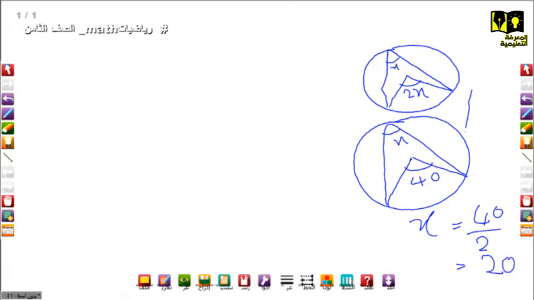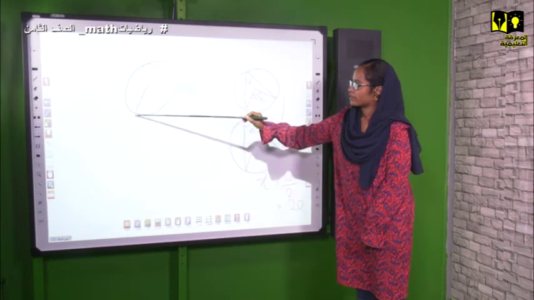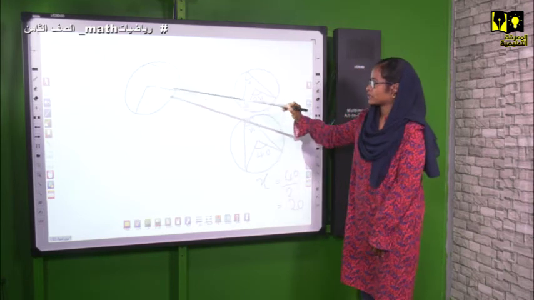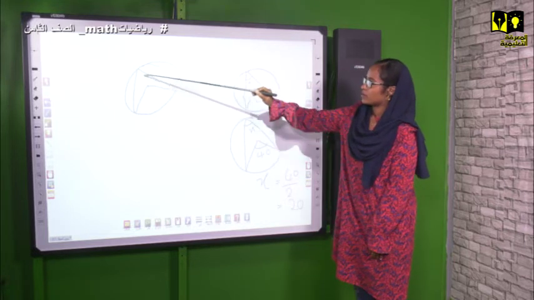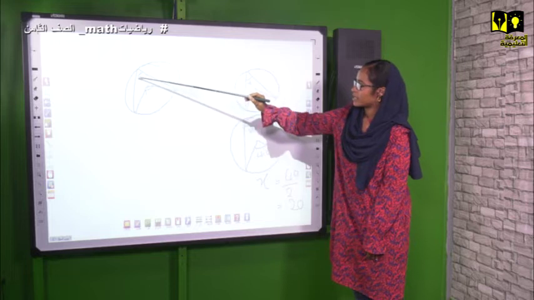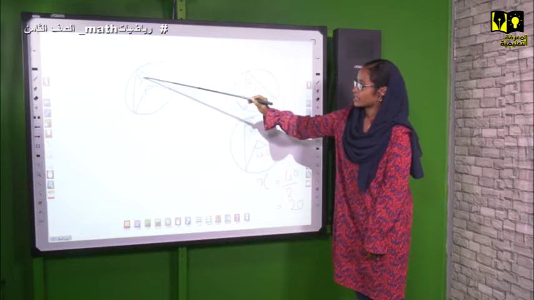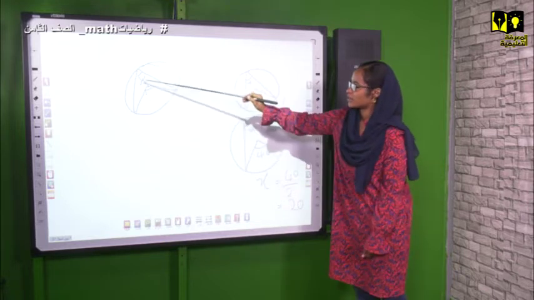Then we have other example. Here I'm going to give you the central and you find the circumference. So the circumference angle is 30. I know my handwriting is not well, so this is 30.